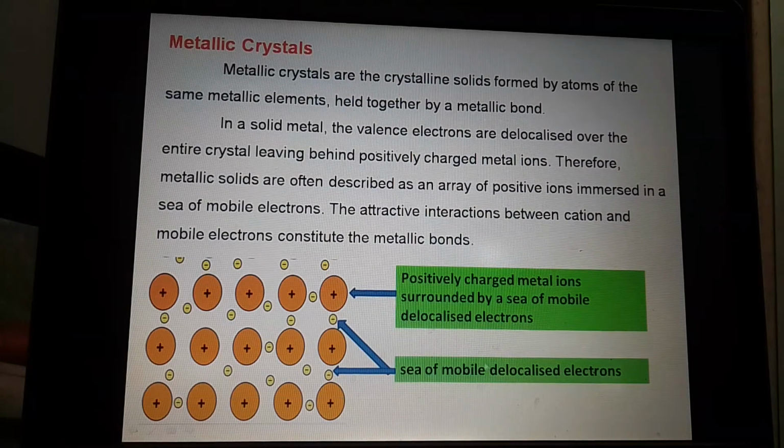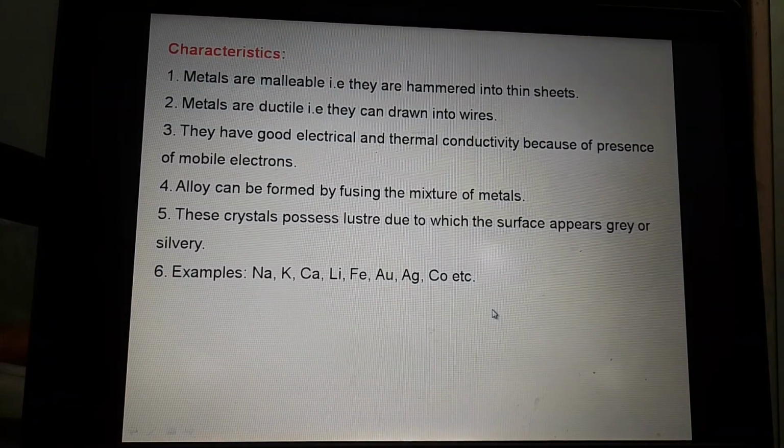Now in this figure we will see the positively charged metal ions. These metal ions are surrounded by the mobile electrons. Okay, positively charged metal ions surrounded by a sea of mobile delocalized electrons, and these negatively charged, this is the sea of delocalized electrons. Means in case of metallic crystals, these positively charged metal ions are surrounded by delocalized electrons. Now what are the characteristics of it?